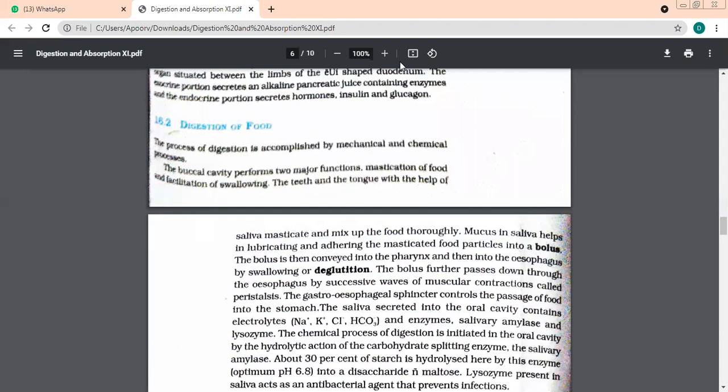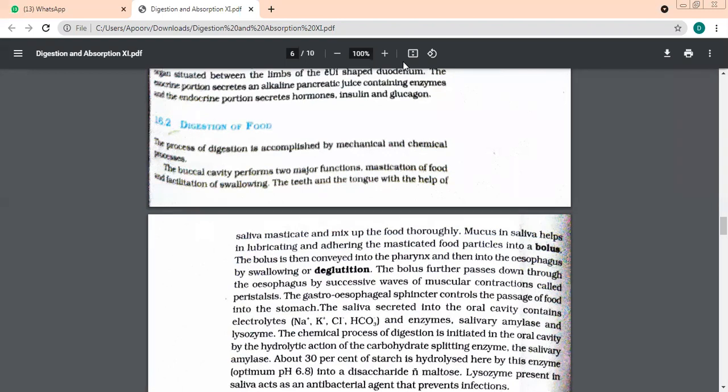We are using the word bolus. Now these bolus, when they come down, that is why it is always suggested that whenever you eat your food, chew nicely so that the bolus formation takes place properly in the mouth. Otherwise, the digestion is going to take a lot of time because the food will have to be first broken down into smaller pieces and then the saliva will be mixed.